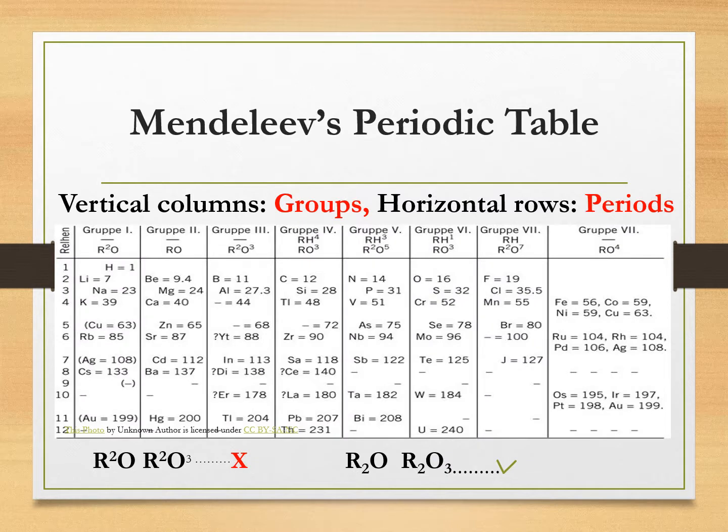Students, this is Mendeleev's periodic table. Here vertical columns are called groups, while horizontal rows are known as periods. You may have observed in the table that molecular formulae of the oxides are written in a different manner. Today we write them as R2O, R2O3, etc.